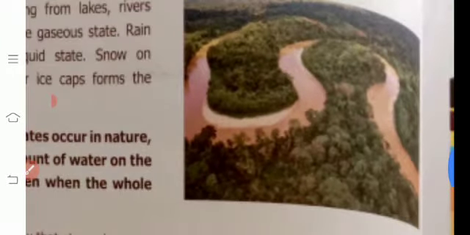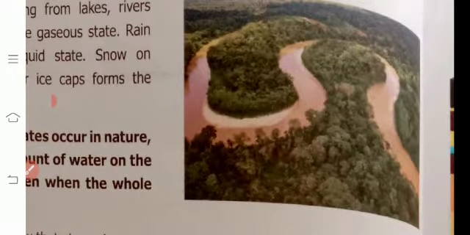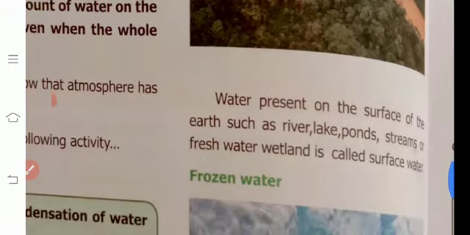Near Discovery Channel, you see many natural scenes on that channel. Water present on the surface of the earth, such as rivers, lakes, ponds and streams, is called surface water.